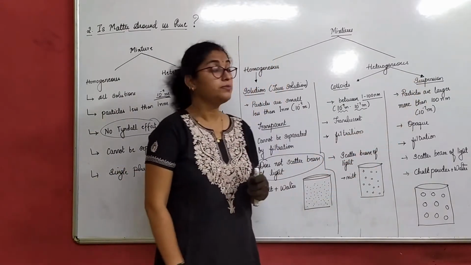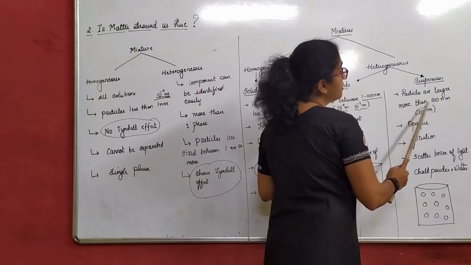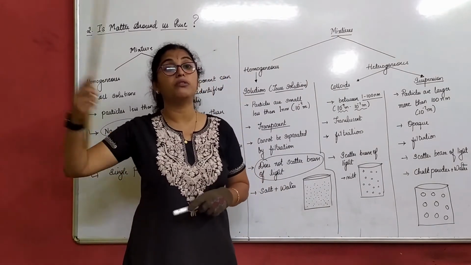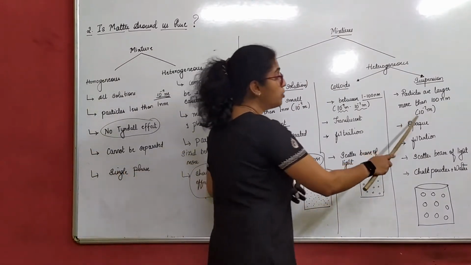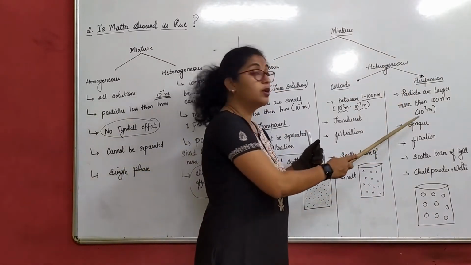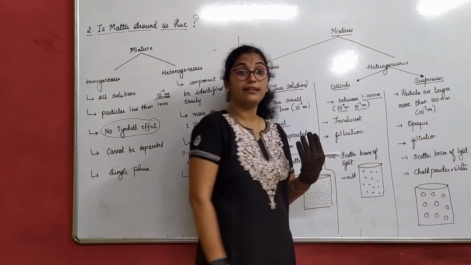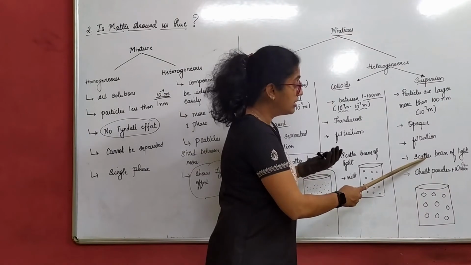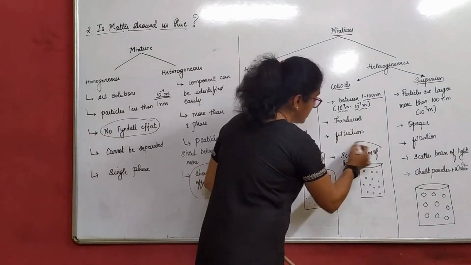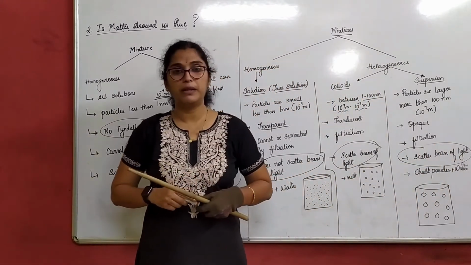Suspension. Now, in a suspension, the particles are larger, more than 100 nanometers. That means particles are much more than 100 nanometers, more than the 10 raised to 7 I have written. They are opaque. That means you cannot see anything through it. It can be separated by filtration. It scatters a beam of light. Okay, we'll understand this again. Example: chalk powder plus water.